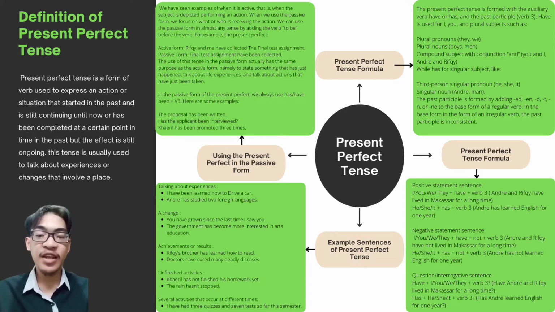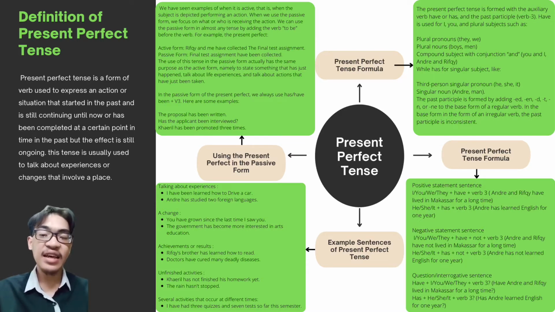Okay, let me explain about the different formula for the present perfect tense. The first one is a positive statement sentence. The form is I or you or we or they plus have plus verb 3. And the example sentence is Andre and Rifki have lived in Makassar for a long time. Or for another example is he or she or it plus has plus verb 3. For example sentence is Andre has learned English for 1 year.